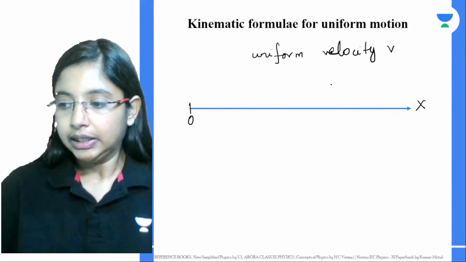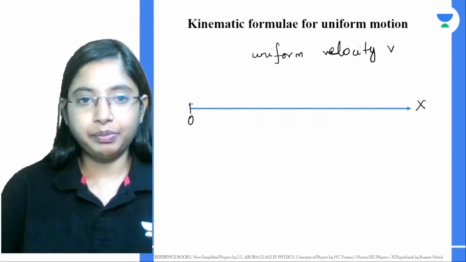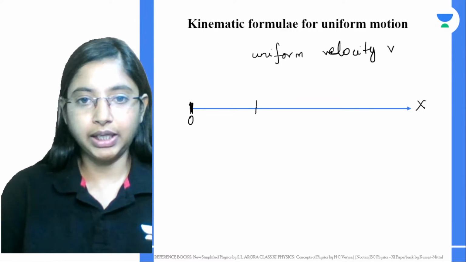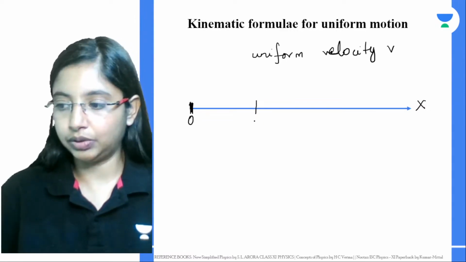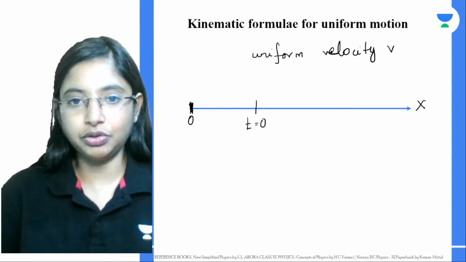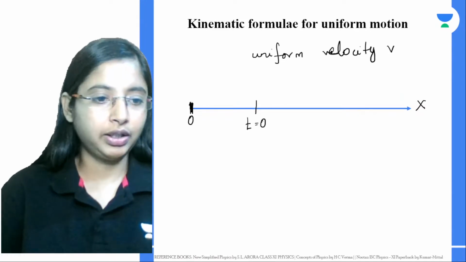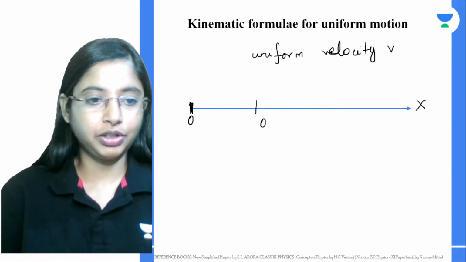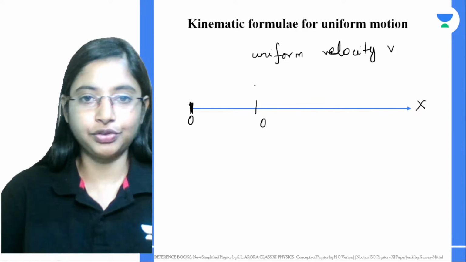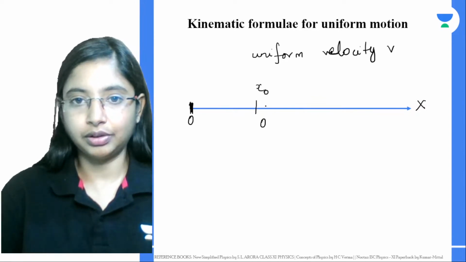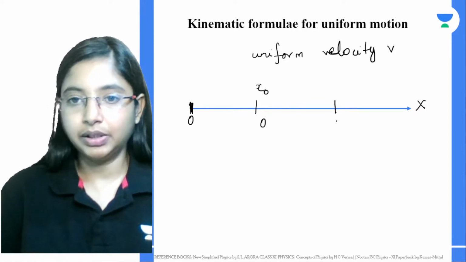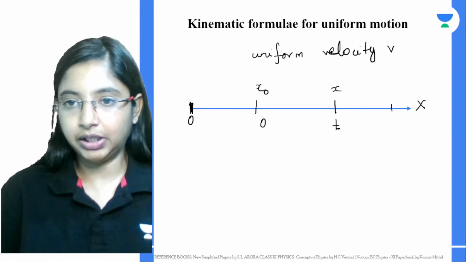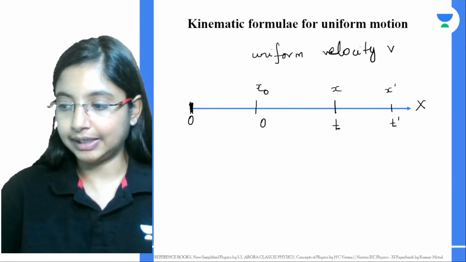Now, let's say after some time it came to this point over here, right? Let's say at this point your time is equal to 0, t is 0, or time is basically the time that you're taking as 0. At time 0, it has reached the position x0. After some time, at time t, it has reached its position x. After some more time, it has reached t dash at x dash.